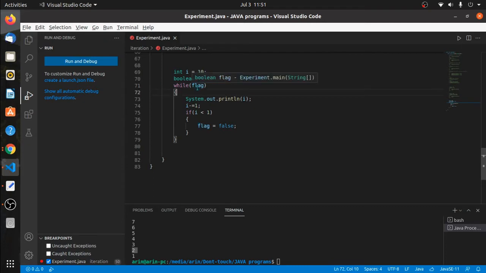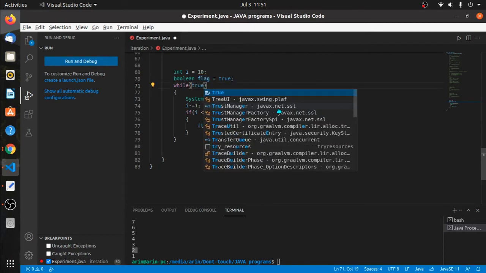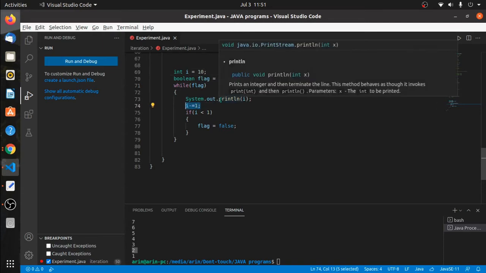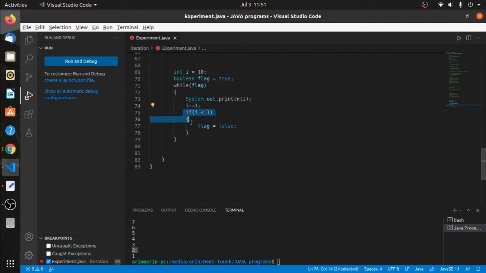Since the value of flag is true, it basically becomes while true. System.out.println prints the value of i, which is 10. Then I decrement the value of i, and since flag is true, the condition will always evaluate to true, right?